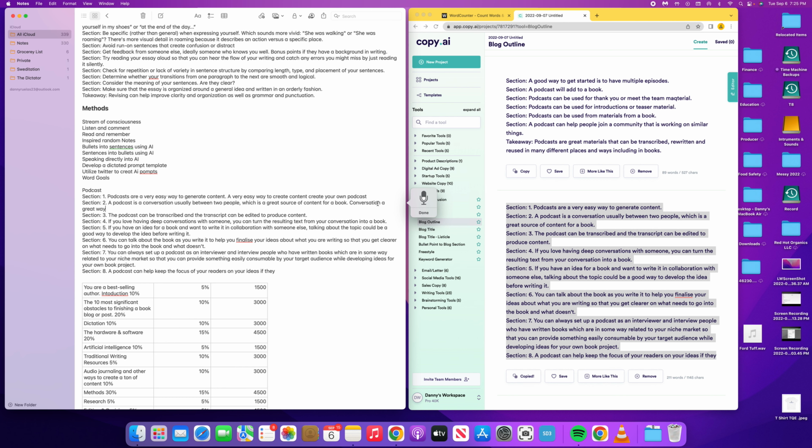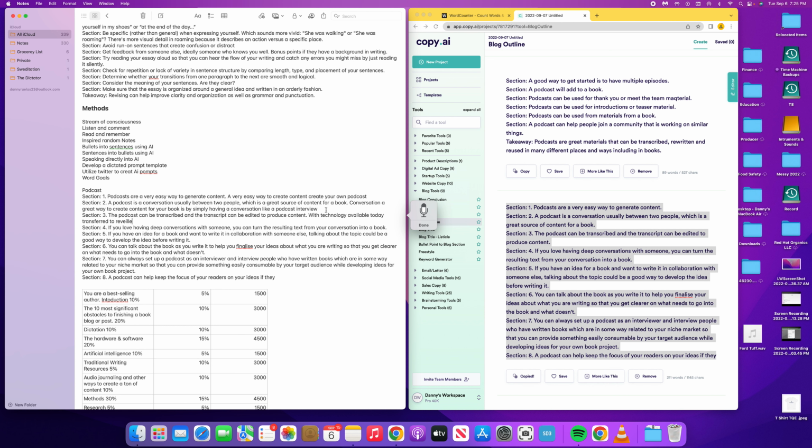A great way to create content for your book is by simply having a conversation, like through a podcast or interview. Perfect. Okay, number 3. Here's the point: the podcast can be transcribed, and the transcript can be edited to produce content. I'm just going to summarize that again. With technology available today, transcripts are readily available for your podcast.